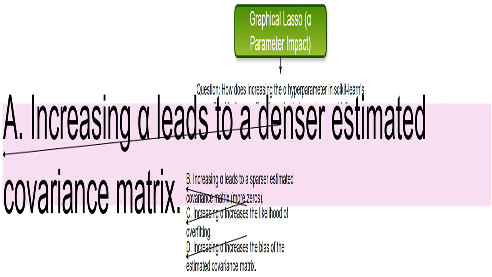This option explores the possibility of increased density, more non-zero values, in the estimated covariance matrix as alpha increases. This would counter the regularizing effect of the alpha parameter. We'll need to explore further whether this is true or not.